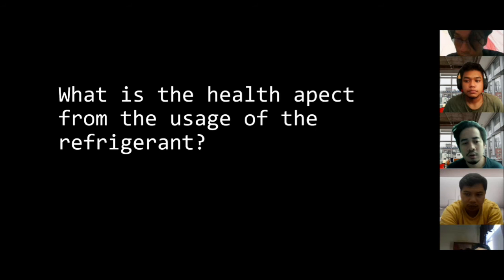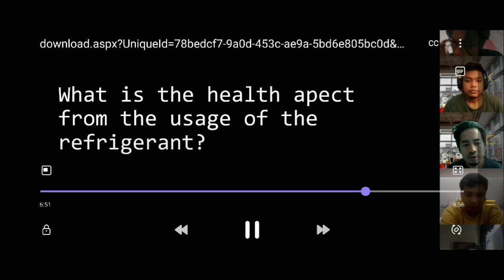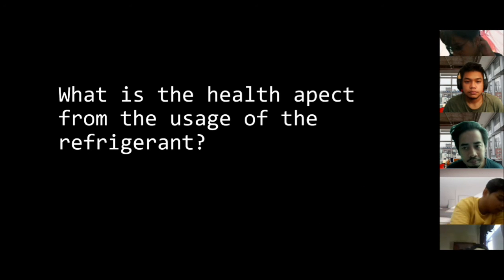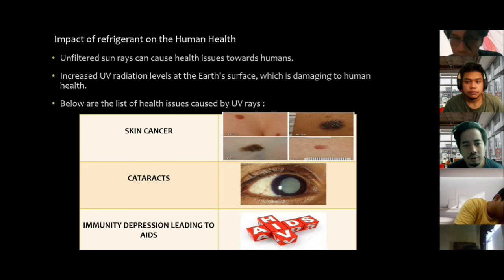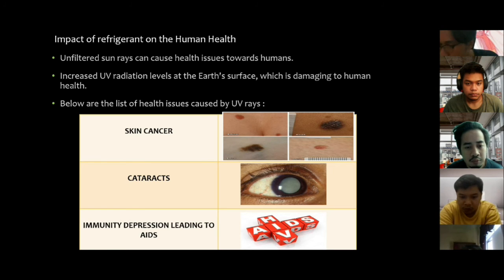Okay, I'm going to explain what is the health effect from usage of the refrigerant. Next. Okay, impact of refrigerant on human health. Unfiltered sun rays can cause health issues towards humans. Increased UV radiation level at the Earth's surface is damaging to human health. And in the table below are examples of the effect to human health from the refrigerants. The first is... second is cataract, skin cancer. The third is immunity depression leading to AIDS.